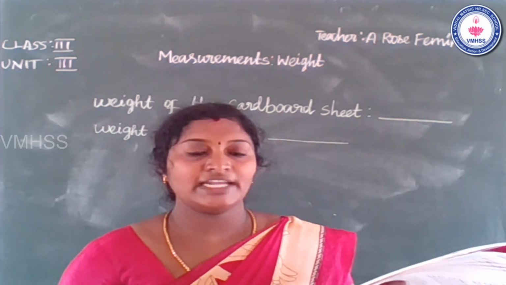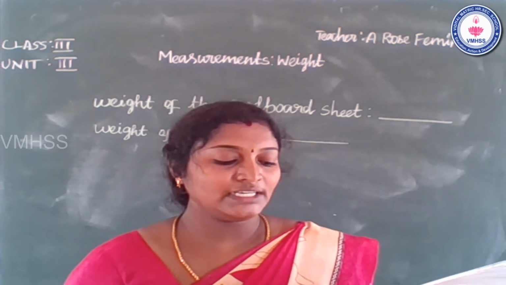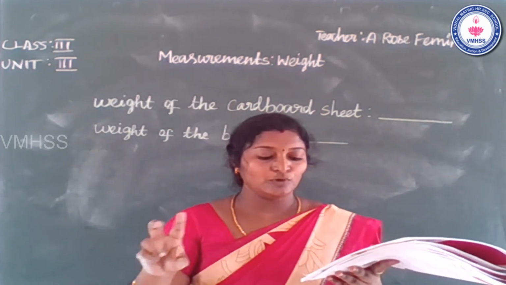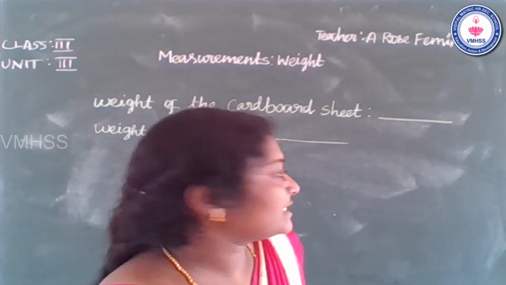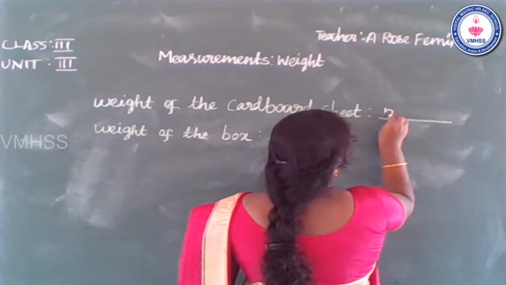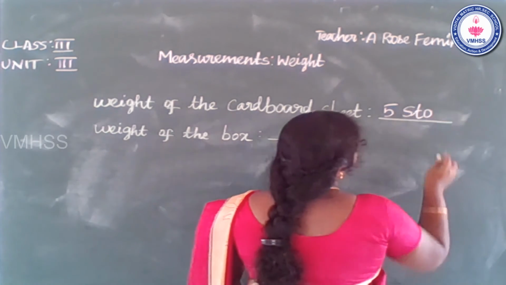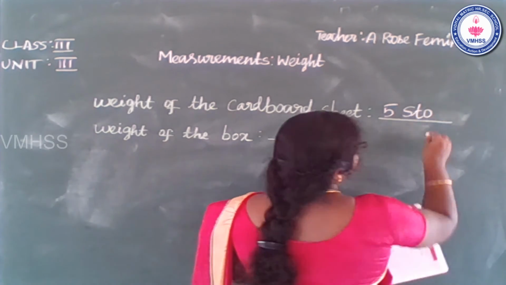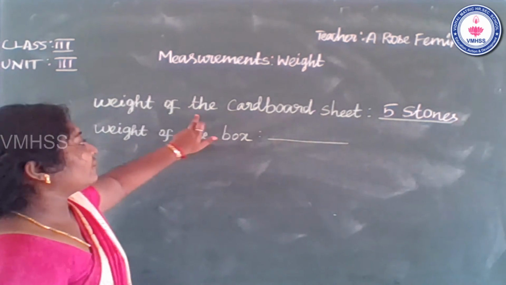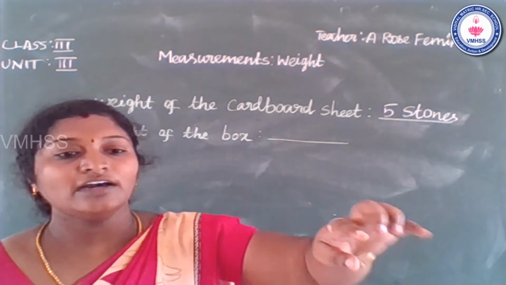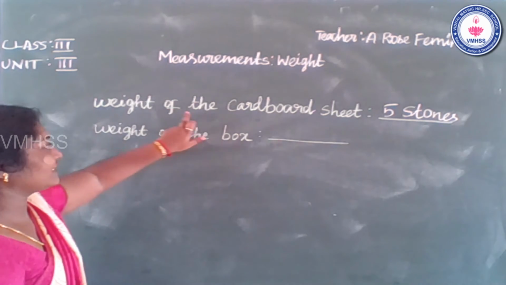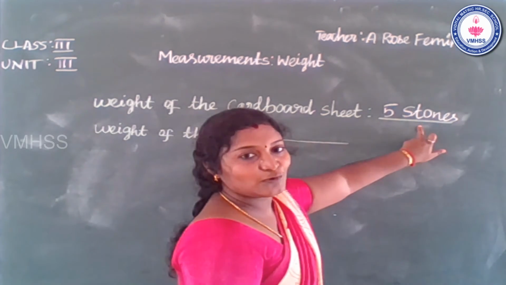So see the first question. The weight of the cardboard sheet. So the first one is how many stones? 5 stones. Write in your sheet. Take a pencil and write in the fill in the blanks. 5 stones. Please write fast. Weight of the cardboard sheet is 5 stones.